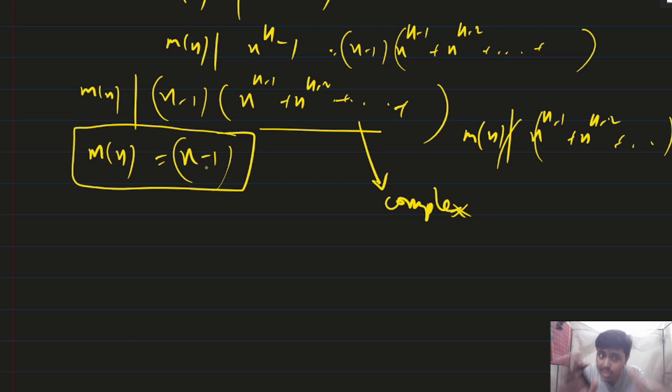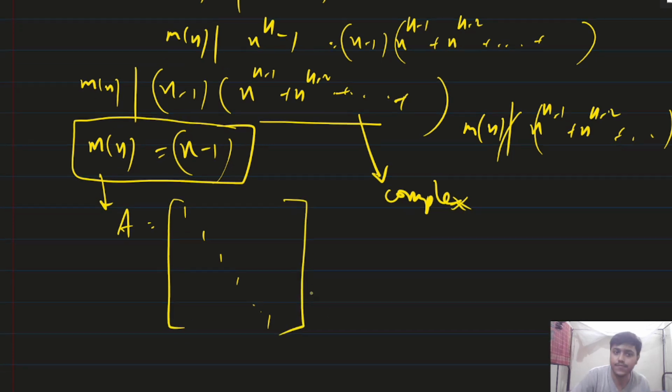This you have to understand. You understood or not? Very important. It is easy, quite easy. I hope you understood. So our possibility is that the minimal polynomial is only x minus 1. So what will be the matrix? The matrix will be a scalar matrix consisting of all the eigenvalues. Here we got eigenvalues what? 1. So it will be 1 1 1 1 1. It will be an identity matrix of order n.